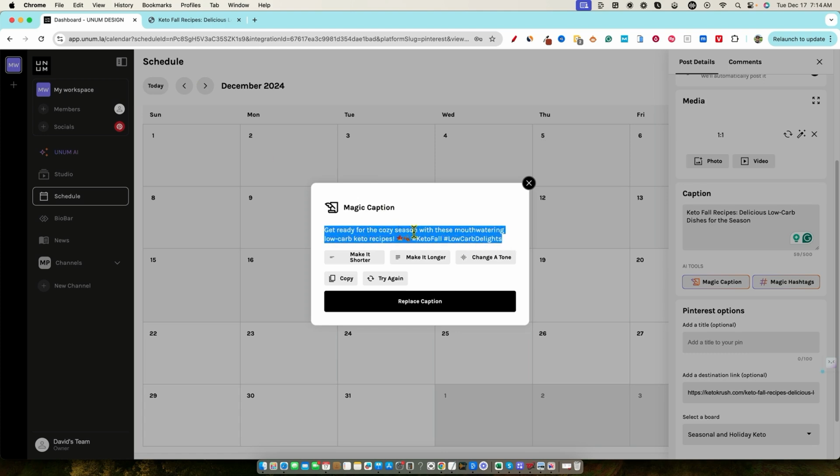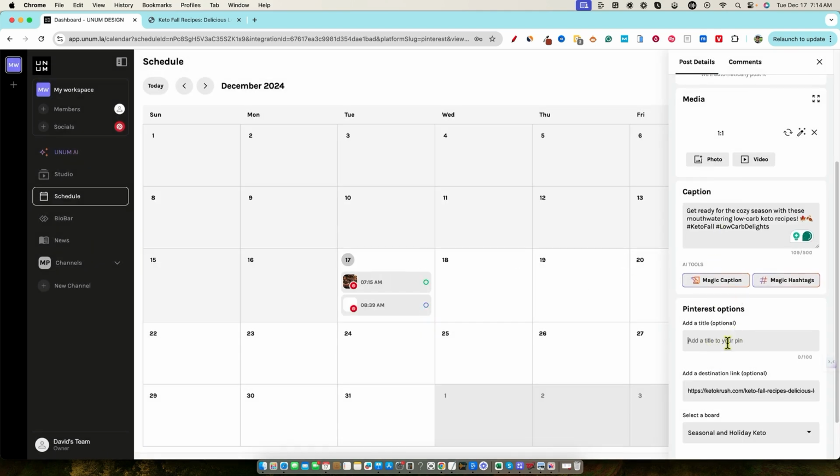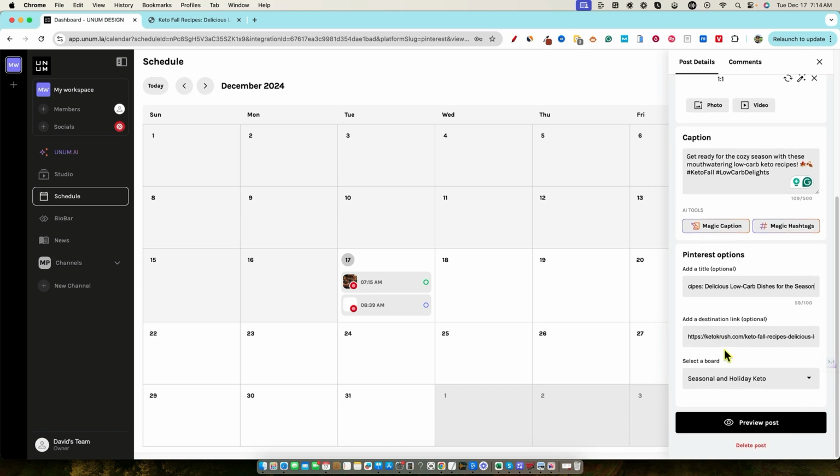But get ready for the cozy season with these mouthwatering low carb recipes. You can make it shorter, make it longer. You can change the tone. So we're going to replace this caption. Boom, we've got our caption right there. Now we need a title. Now there is no title right here. So I'm going to go ahead and just put the title in right there from what we had, and we can preview our post.